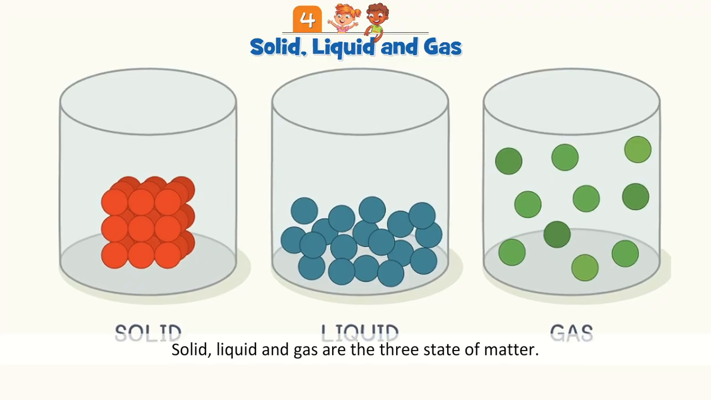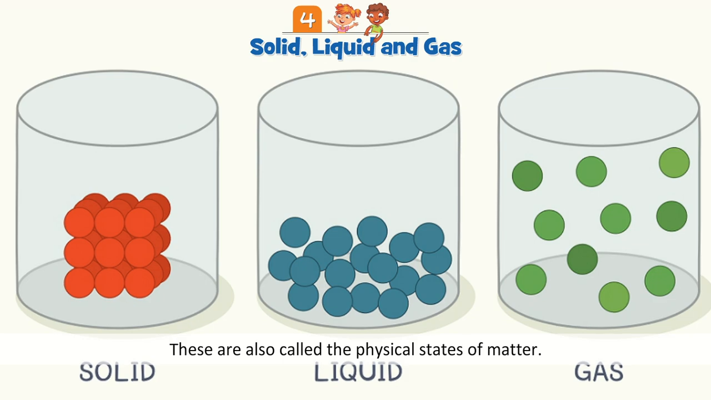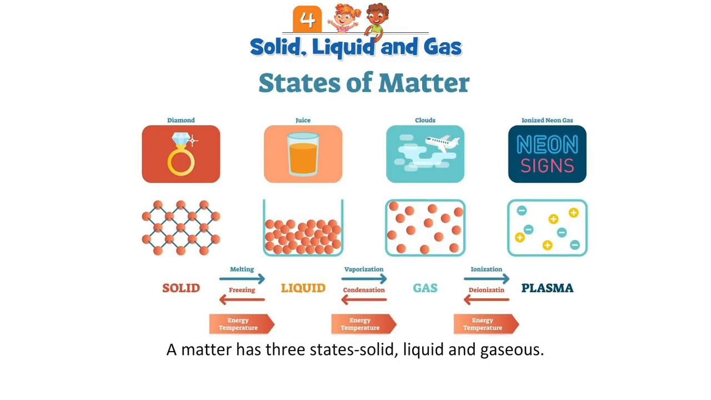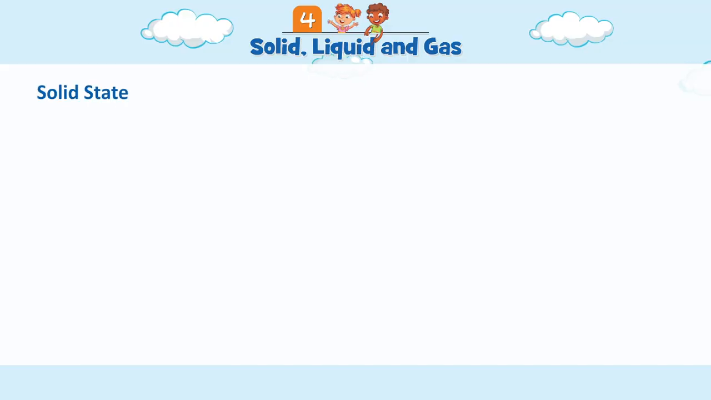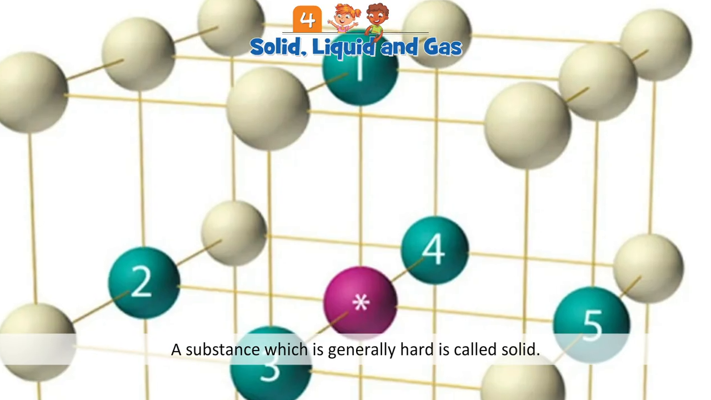Solid, liquid, and gas are the three states of matter. These are also called the physical states of matter. States of matter. A matter has three states: solid, liquid, and gaseous. Solid state. A substance which is generally hard is called solid.